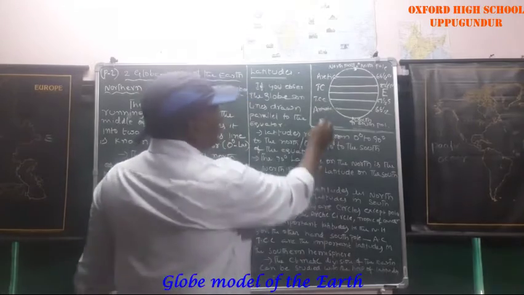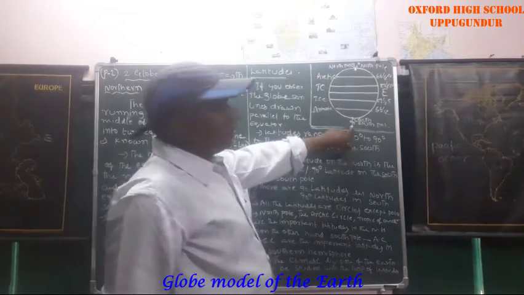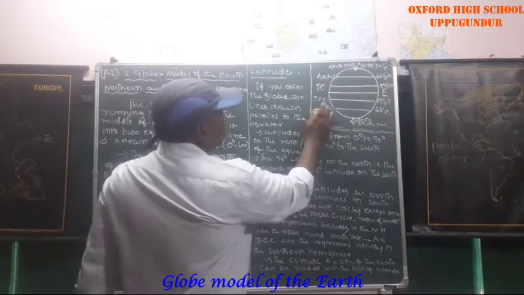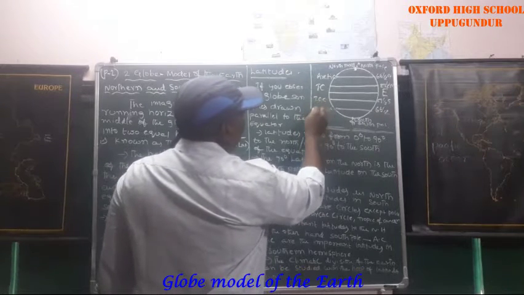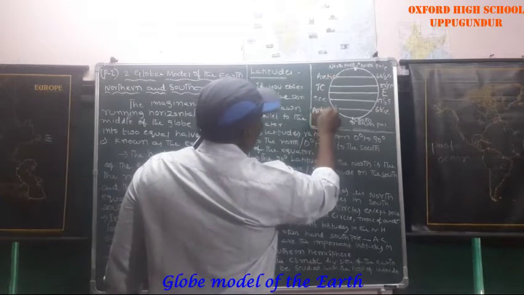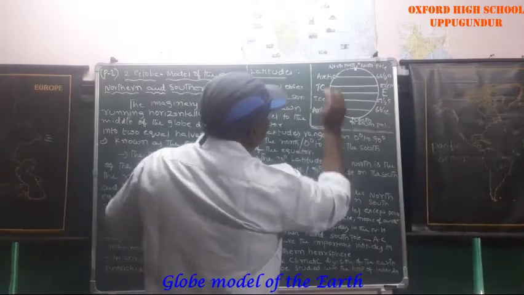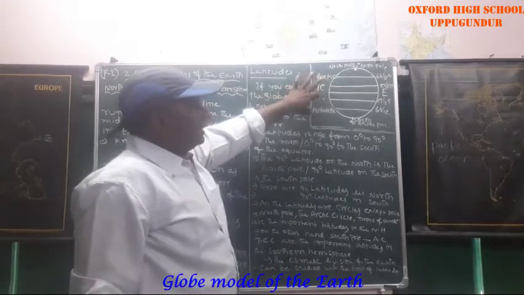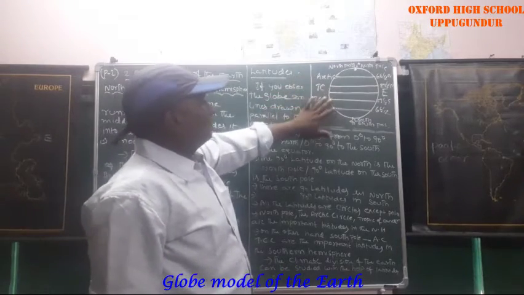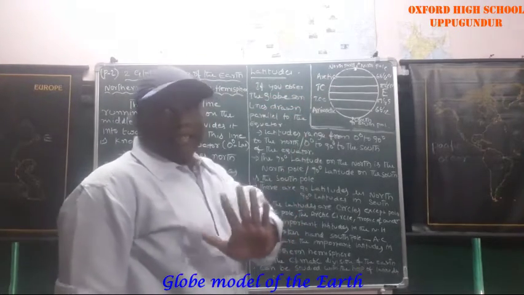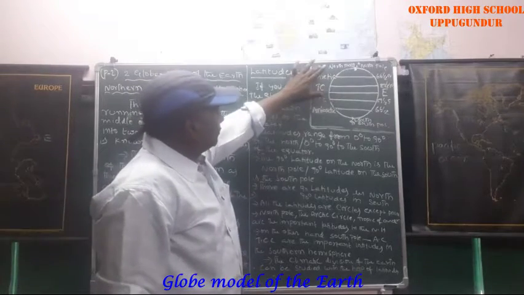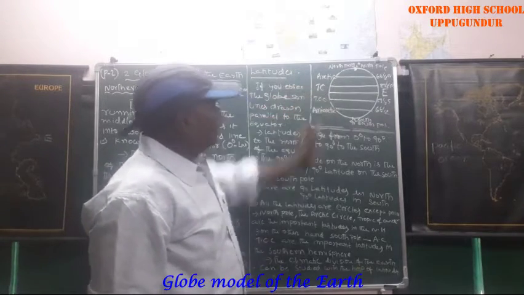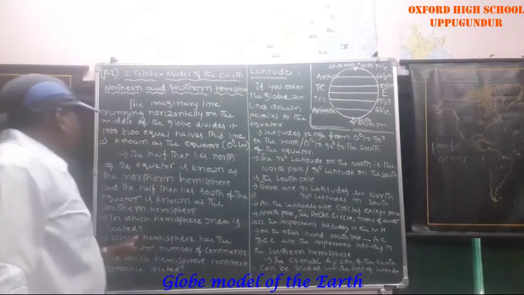Then another one is the South Pole. So the Tropic of Capricorn, the Antarctic Circle, then the South Pole. These are the important latitudes in the southern hemisphere. Is everybody clear about the northern and southern hemispheres? That is what I have written here.